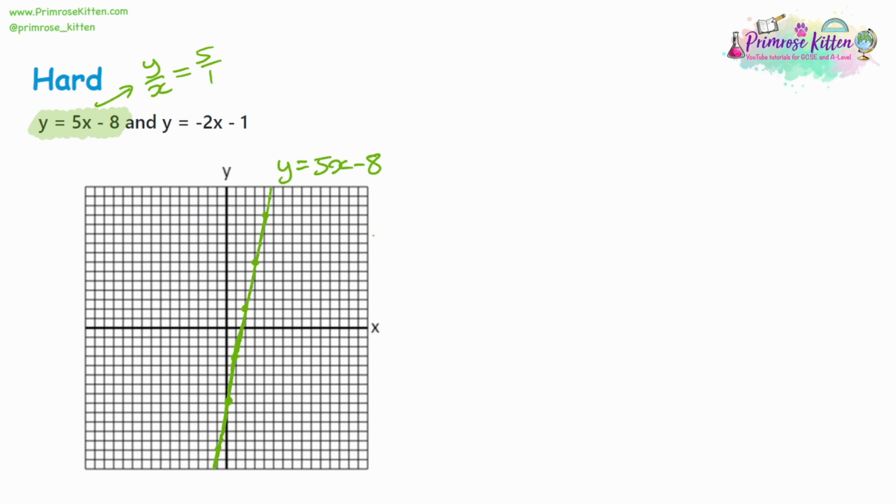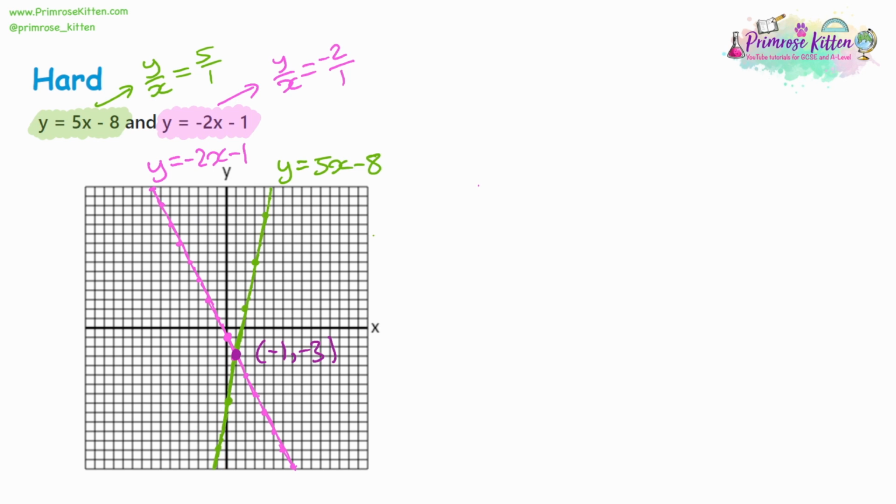Then we do the same thing for the second equation. We can see that the y-intercept is at -1, and the gradient, changing y over x, is going to be -2 over 1. So if the y-coordinate's going down by 2, the x-coordinate goes across by 1, and we can keep repeating that sequence. Then we want to draw a straight line through and look for the point of intersection. We label that line as well, and the lines intersect at -1, -3.